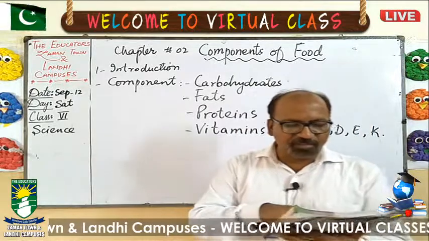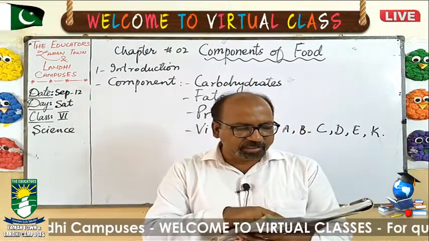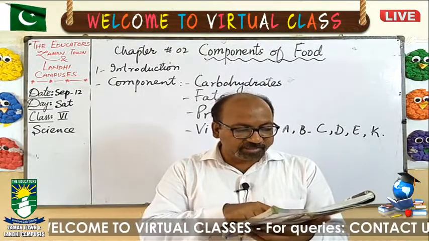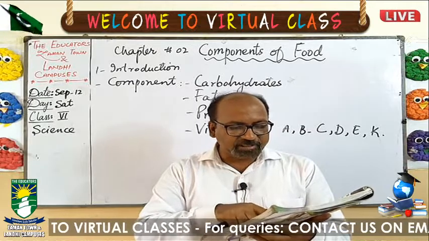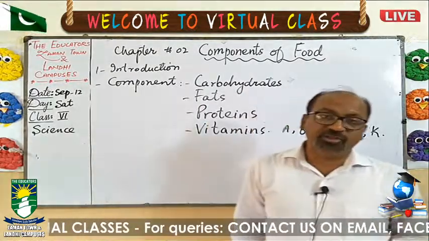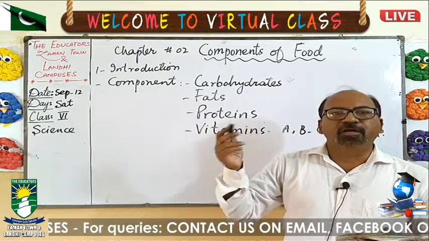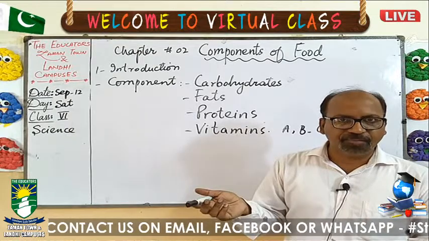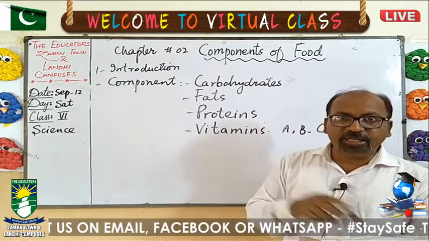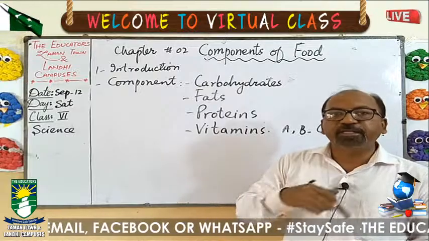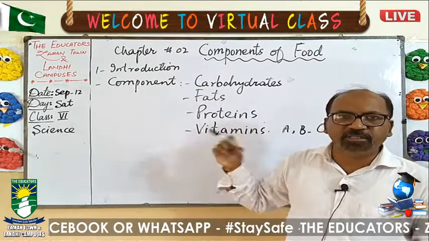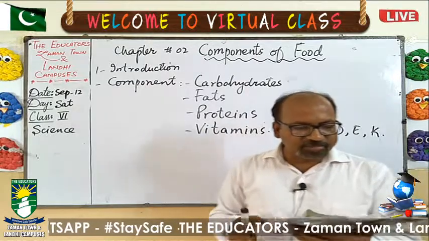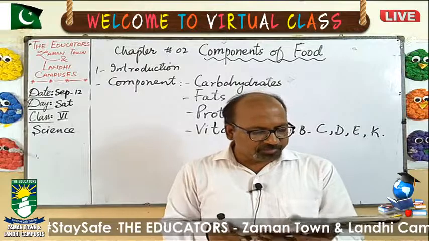Vitamins and minerals are important for the normal growth and development of the body. A number of chemical reactions take place in the body in the presence of vitamins, and they protect our body against infections. A lot of reactions take place inside our body, and these reactions need these vitamins. If these reactions take place in the presence of vitamins, they will definitely save us from different diseases. Vitamins are organic substances that protect the body from diseases.